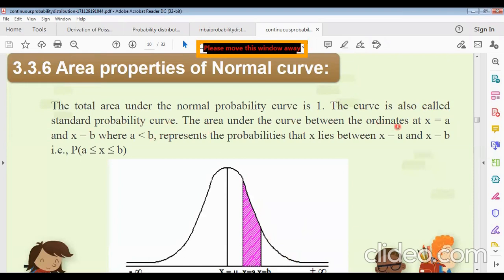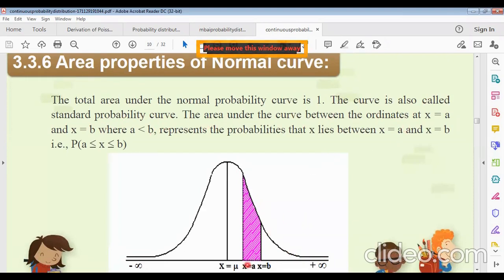The area under the curve between the ordinate x equals a. Suppose there is another point. This is the capital X. Okay, x equals mu. This is the mean, and here it is also unimodal, and the mode also. So mean, median, mode are the same at this point. This is why if we take another point x equals a and x equals b, then if we plot this, we get this red area. This red area is the shaded area between x equals a and x equals b of the normal curve.